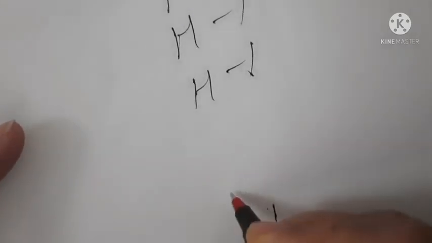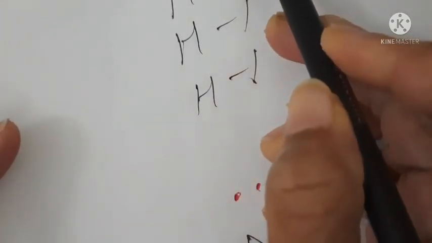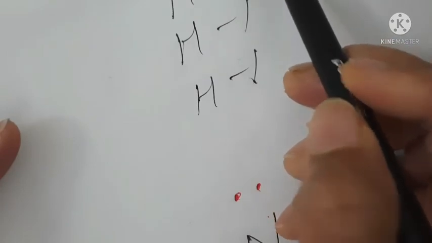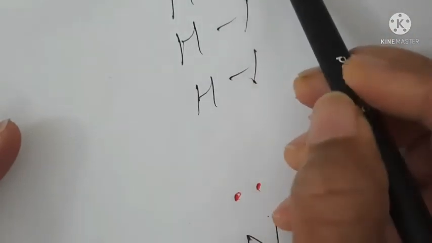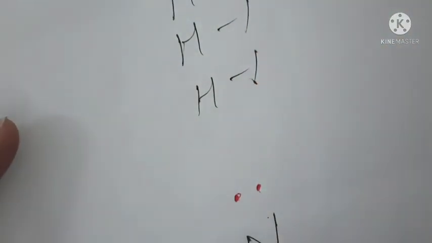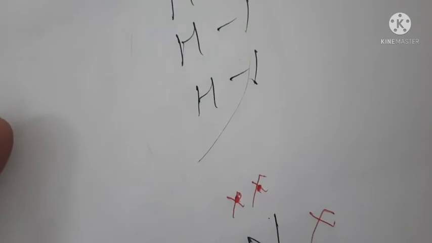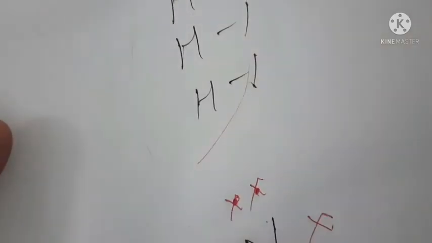This is nitrogen. This is 1 electron, 2 electrons. Sorry, in the valence shell, we always show the valence electrons. So 2 electrons are these. How many are left? 3. 1, 2, 3. How many hydrogens are there? 3 hydrogens are there, or no? So this is 1 hydrogen with 1 electron, another hydrogen with another electron, and another hydrogen with another electron.